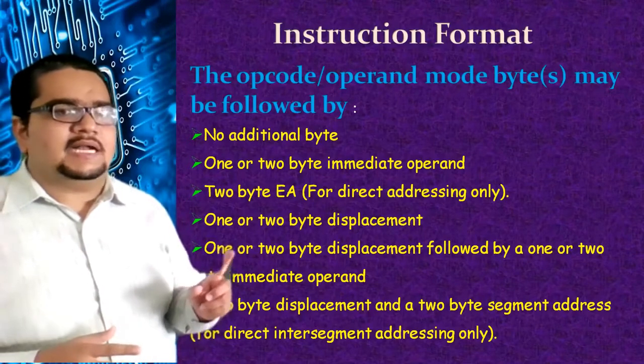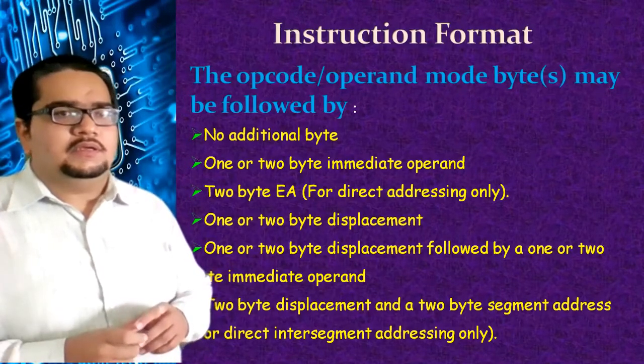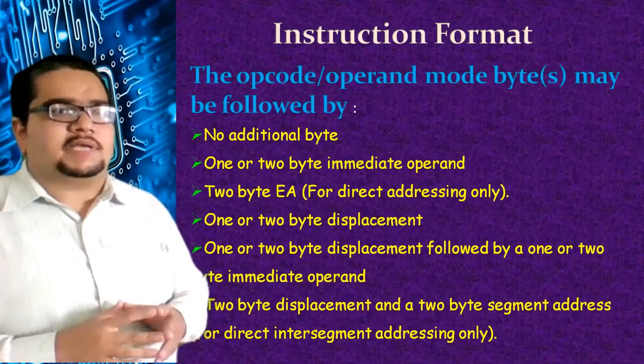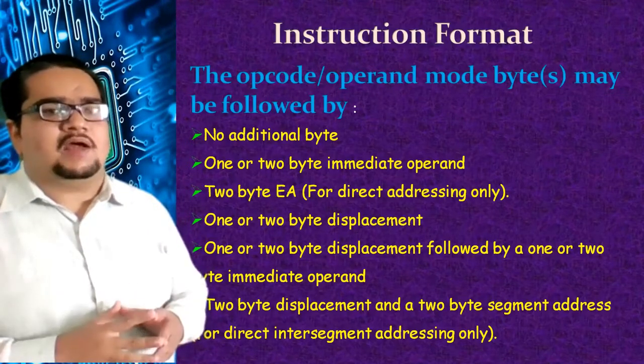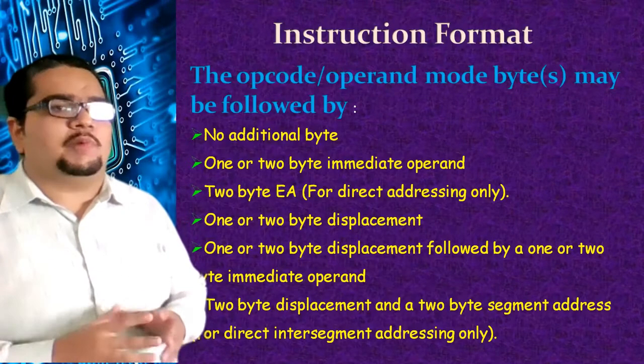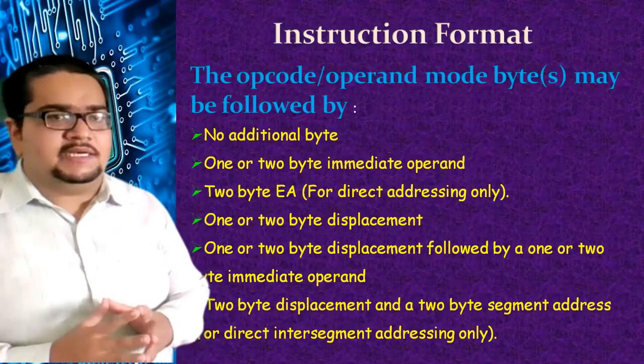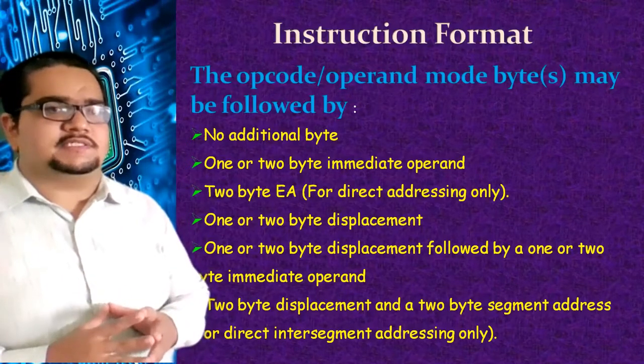Next, the instruction may have a 1 byte or 2 byte displacement number. And sometimes the instruction may have a 1 byte or 2 byte displacement number followed by a 1 or 2 byte immediate operand. And this indicates the different sizes of the instructions actually.